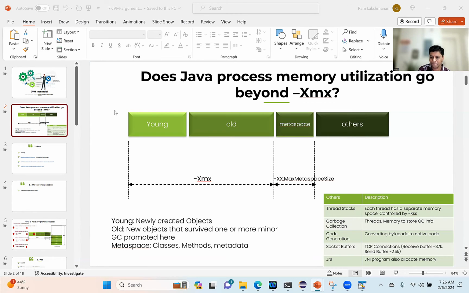Where does the PermGen come into the picture? That's a good question. See, Surendra, before Java 8, there was a perm generation. After Java 8 came into the picture, the perm generation was replaced by Metaspace. Pretty much whatever the perm gen was doing is replaced by Metaspace. So in modern JDKs, the perm gen is removed. Perm gen is there only in the older versions of JDKs, but the perm gen used to contain the same metadata information that Metaspace is now holding in the modern JVMs.